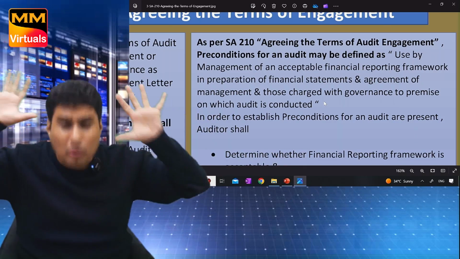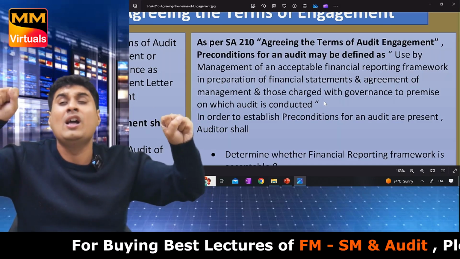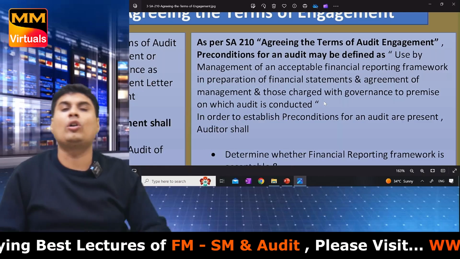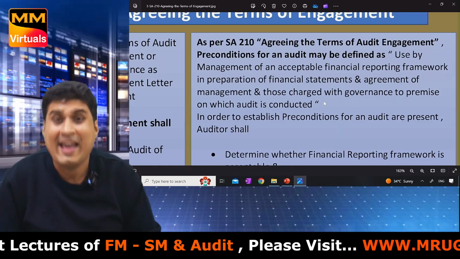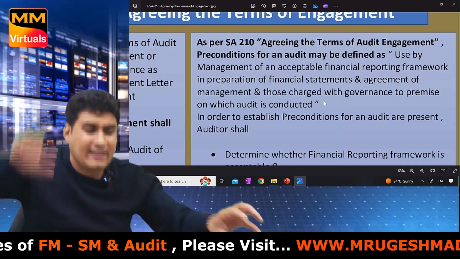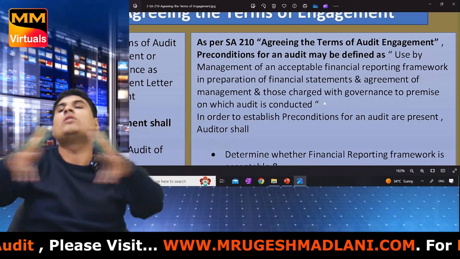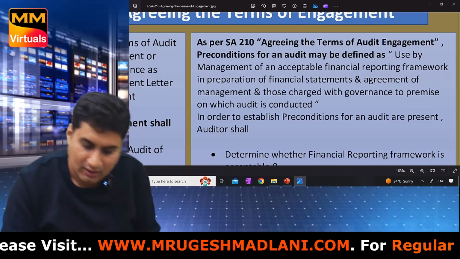Auditor will tell management, do you accept? Acceptance by management of the applicable FRF in India. Schedule 3 you will follow for preparation of financial statements, with agreement by management and those charged with governance. This is the premise, the assumption on which the audit is done. We will do the audit like this.